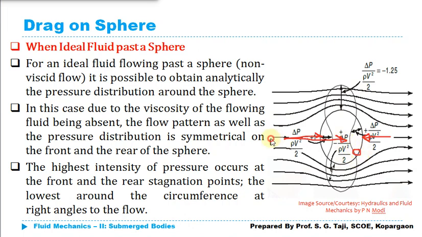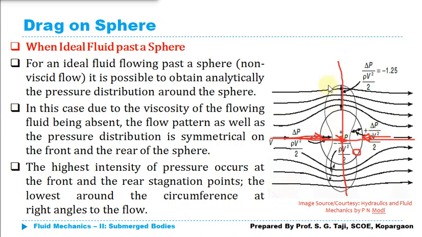0. So if I'm considering the horizontal axis of the sphere, then the streamline pattern on both sides of this horizontal axis is also symmetrical. If I consider the vertical axis, the streamline pattern is symmetrical about this axis as well. So that means there will be no net force acting on this sphere on the front side as well as the rear side, because there is no boundary layer, and the net force acting on the sphere will be 0.